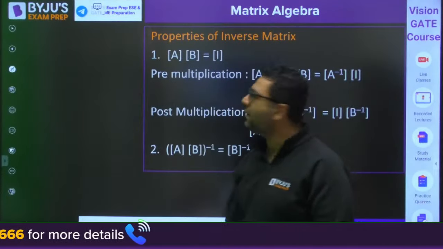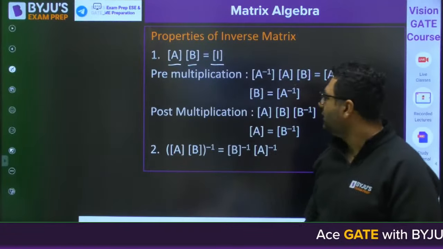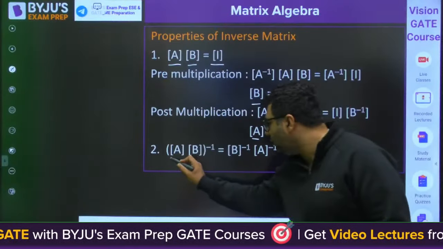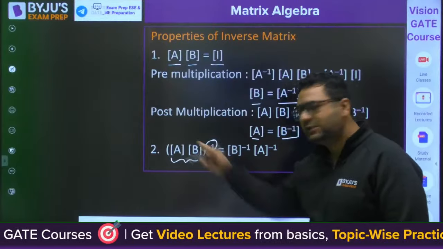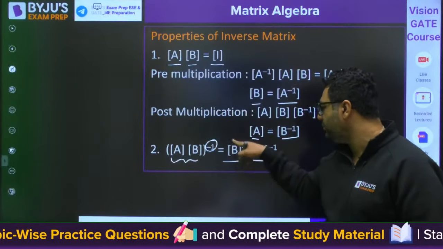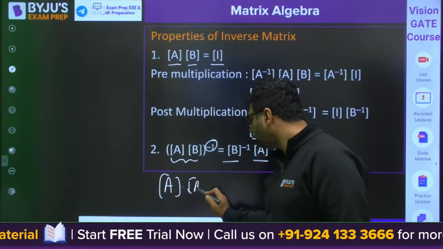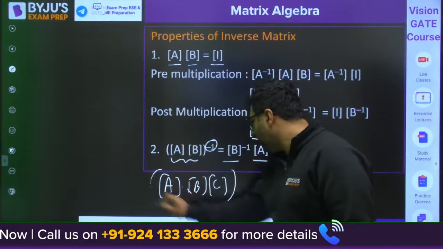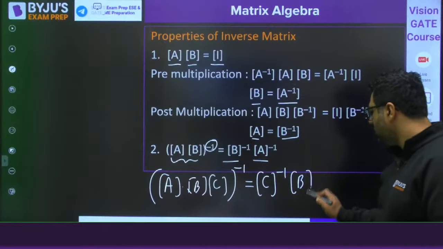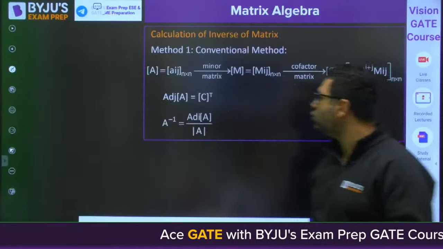Then if we talk about the property, as I already told you, if the product of two matrices is the identity matrix, then B is the inverse of A and A is the inverse of B. And if we multiply two matrices and take the inverse, it is the product of the inverses of the two matrices in opposite order. So inverse of A into B is B inverse into A inverse. Similarly, inverse of A into B into C is C inverse, B inverse, A inverse. This is the property of inverse we are going to use in the questions as well.